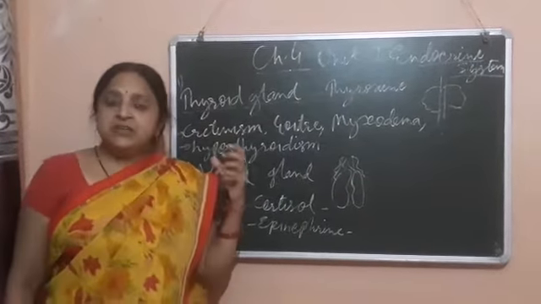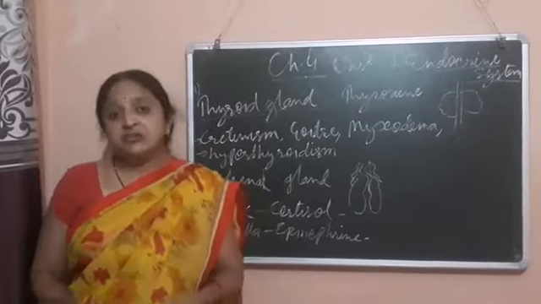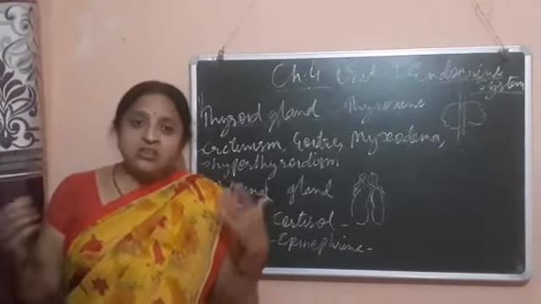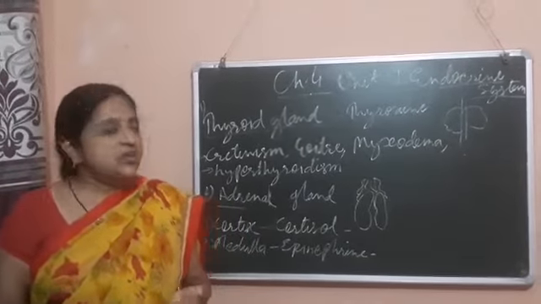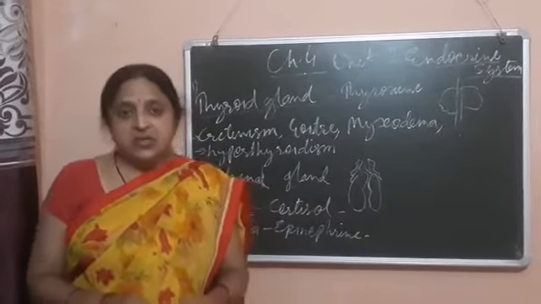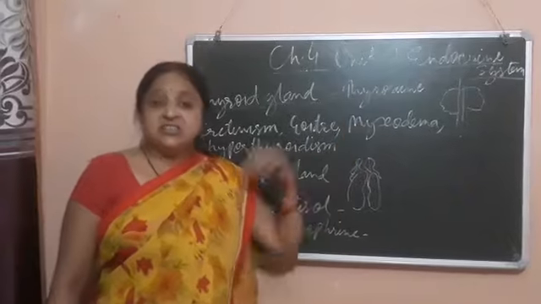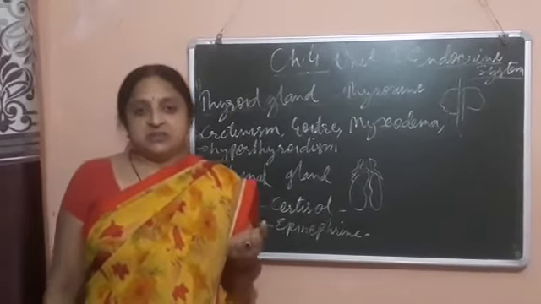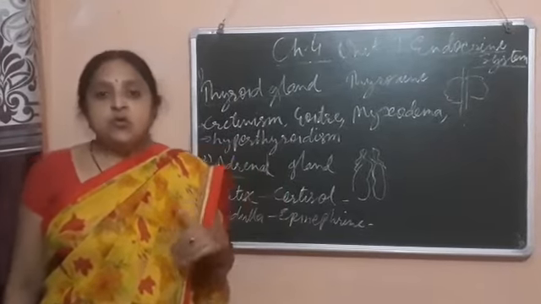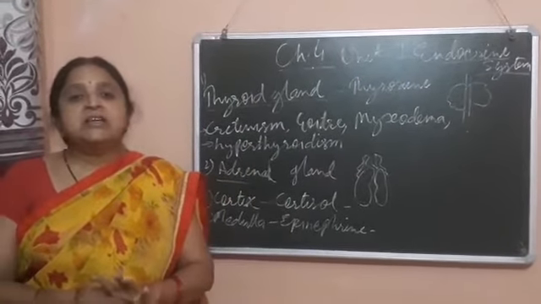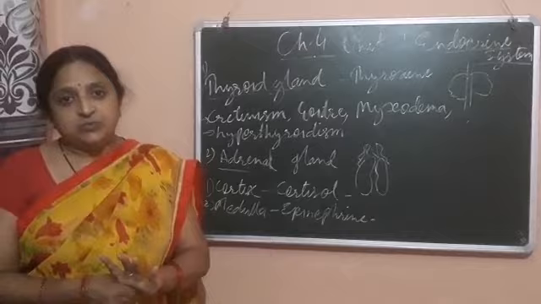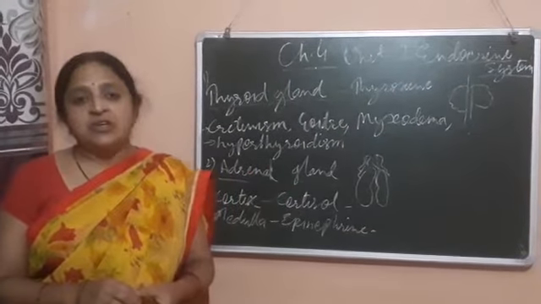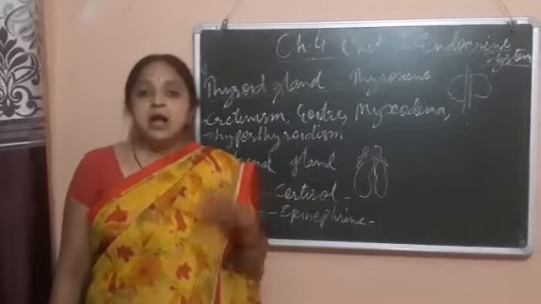The main function of thyroxine is to regulate the metabolic activities in our body. All the metabolic activities of the human body are controlled by thyroxine. So if it secretes more in our body, then it causes hyperthyroidism, and if it secretes in low amount, then it causes hypothyroidism. In this way, its secretion causes two types of disease in our body: hypersecretion and hyposecretion.